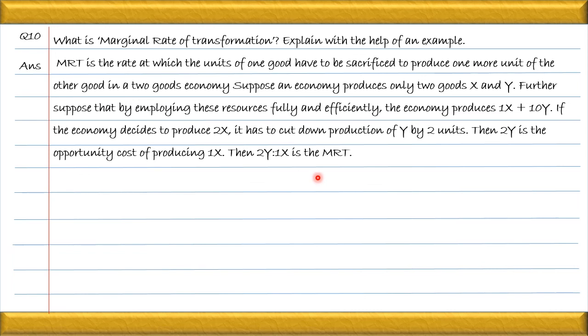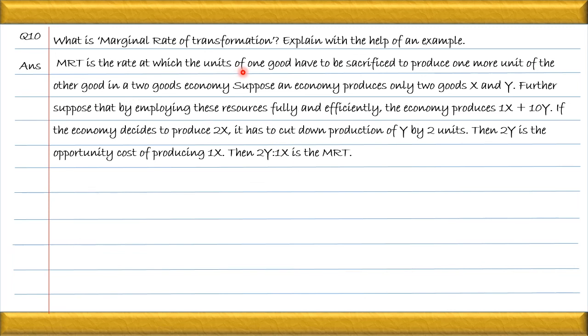The ratio between sacrificed and gain. It means how many units of Y are being sacrificed in order to increase the production of X. This ratio, the units of Y sacrificed to increase the production of X, is called marginal rate of transformation.